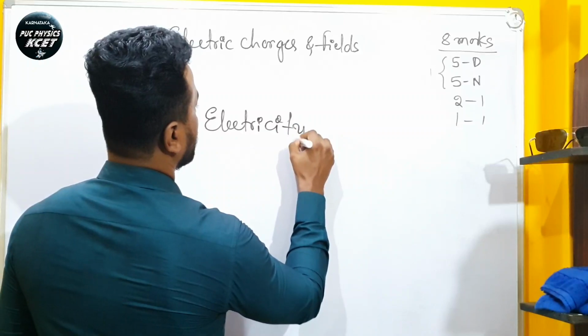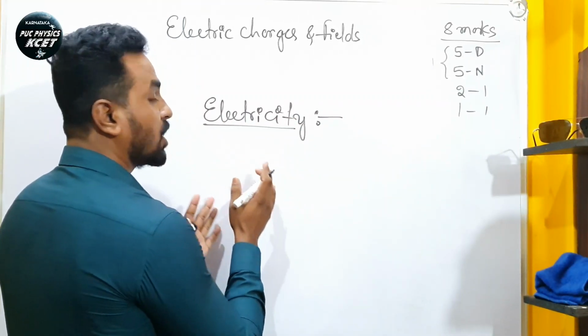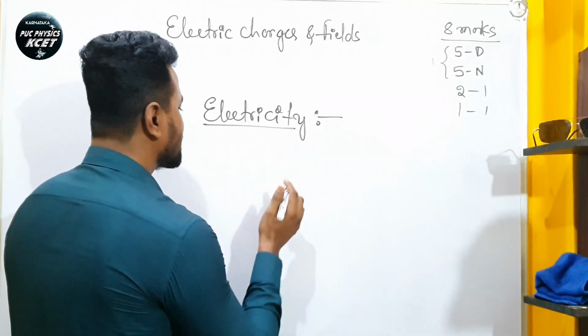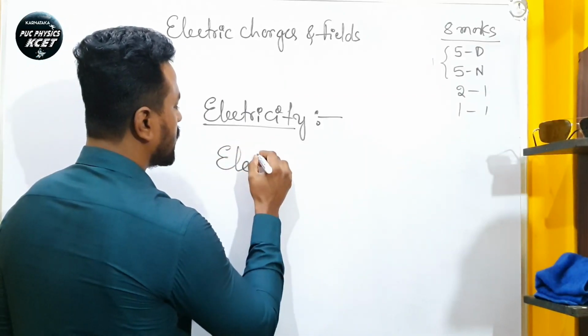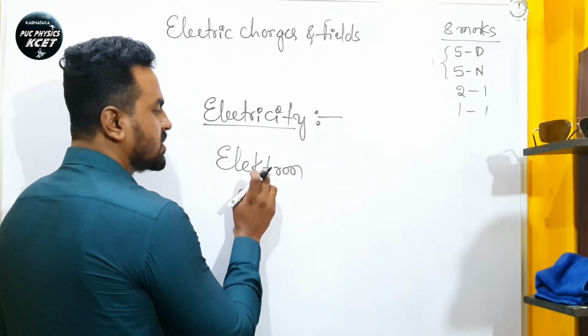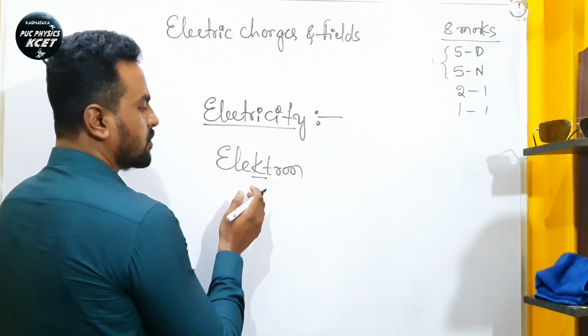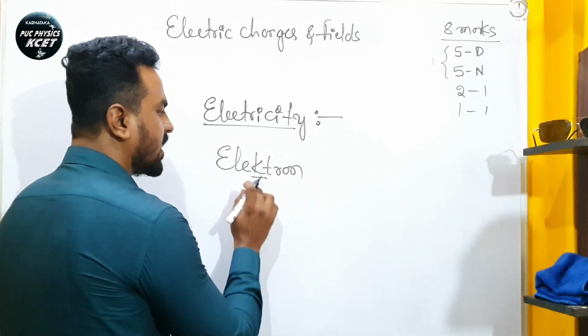Electricity. You are all familiar with this electricity that comes to your home, and this word is derived from the Greek word electron. Usually we would write the spelling of electron with a C in place of K, but this is a Greek word, so we write K.